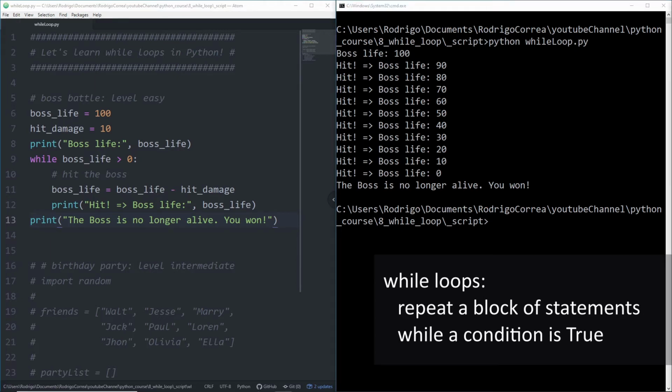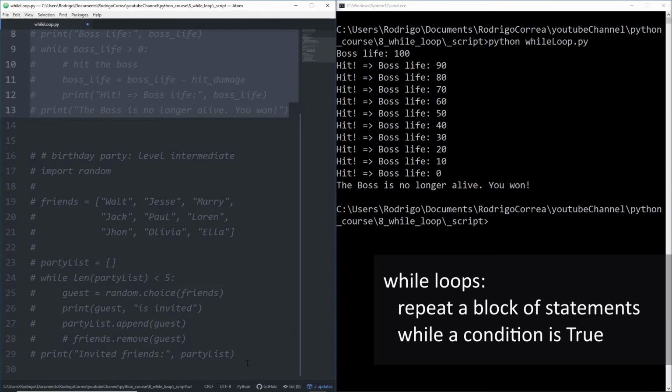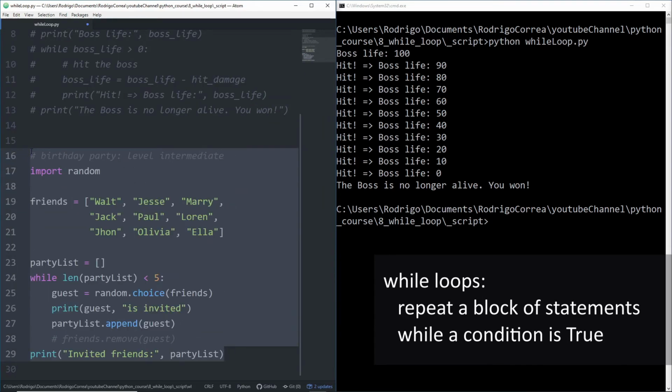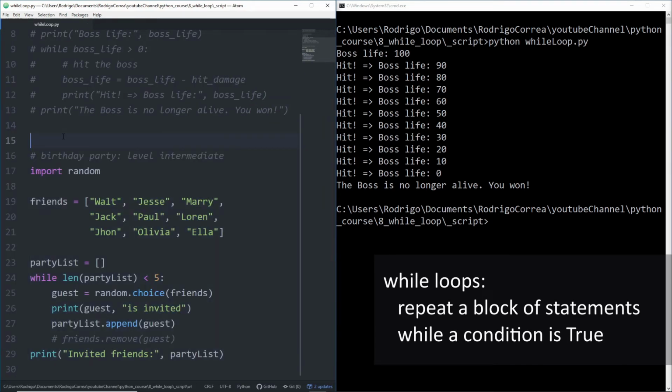The second example will combine your knowledge of lists and while loops. Let me just comment the first example and bring the second one. Alright, that's the problem. We're gonna throw a party, a birthday party, but we have 9 friends, Walt, Jesse, Mary, all the way up to Ella.